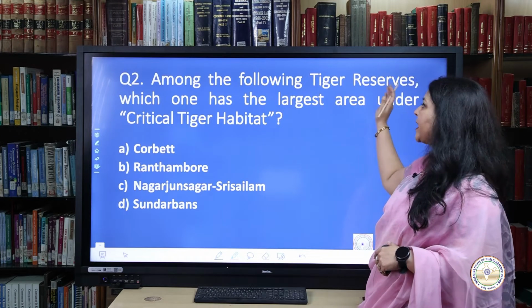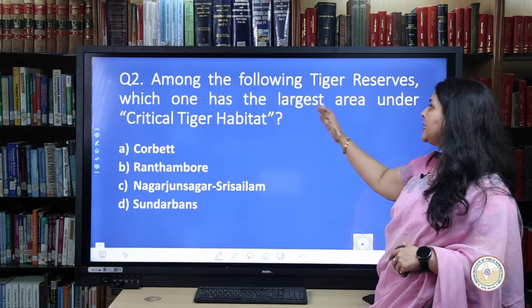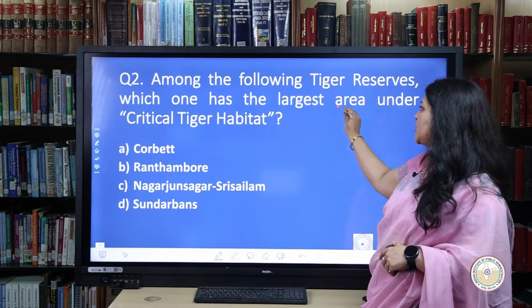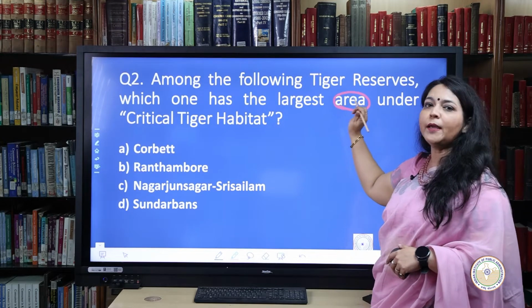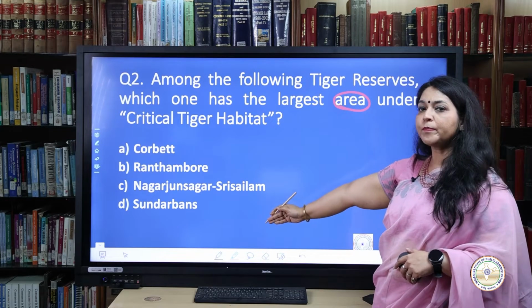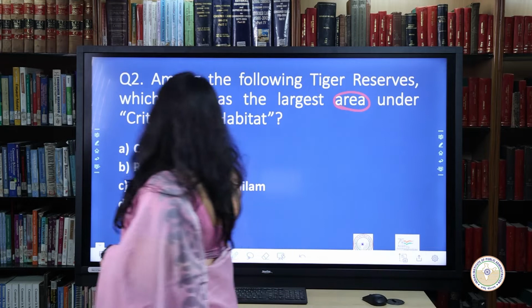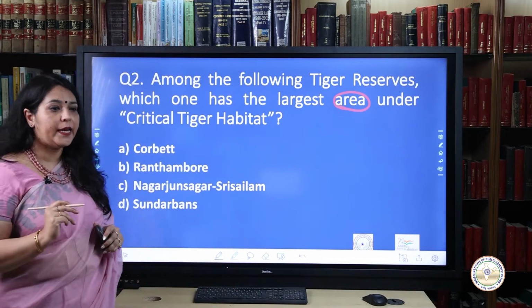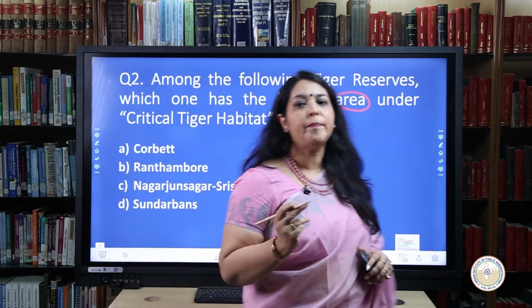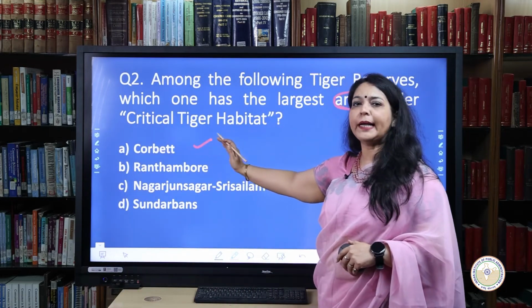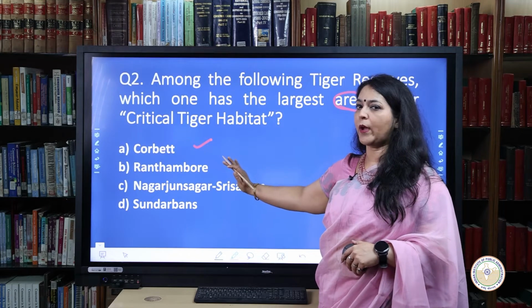Among the following tiger reserves, which one has the largest area under critical tiger habitat? So the word area is very important in this question. In the 4 alternatives which we have, area is the most important criteria. Considering the area, if we go one by one, Corbett has an area of approximately 829 kilometers square.